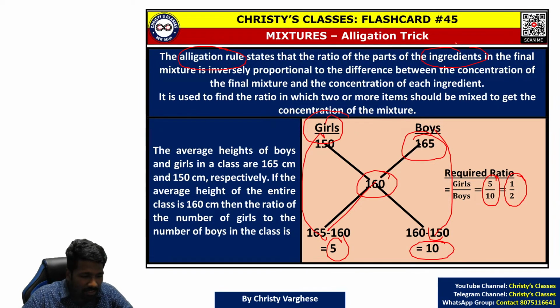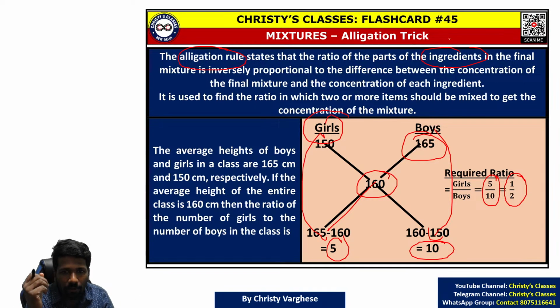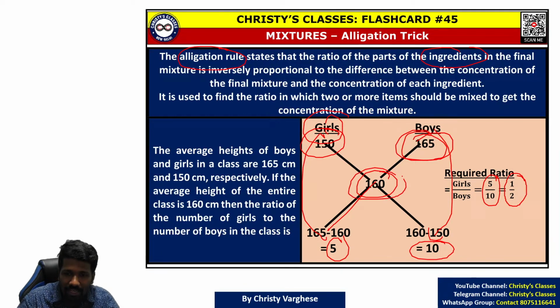The ingredients, like one mixture, one solution, another solution, are mixed together to form a new solution. What concentration we need, for identifying that, you can use this alligation rule. In chemistry, we are mixing solutions or liquids or elements, but anything can be mixed. Anywhere you are mixing two values to get a resultant value, this technique is applicable.